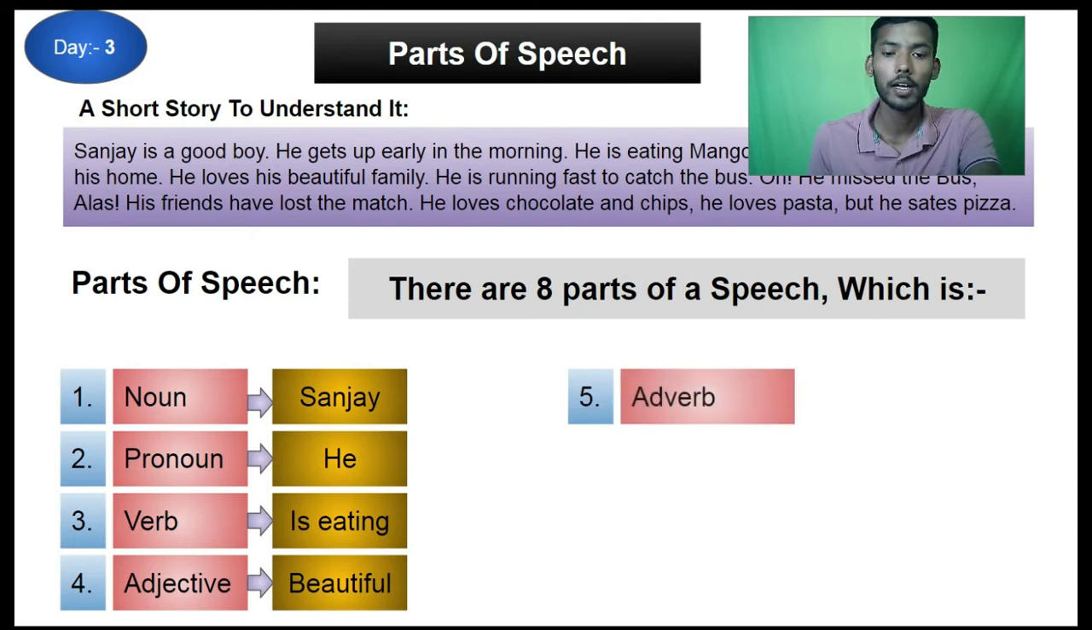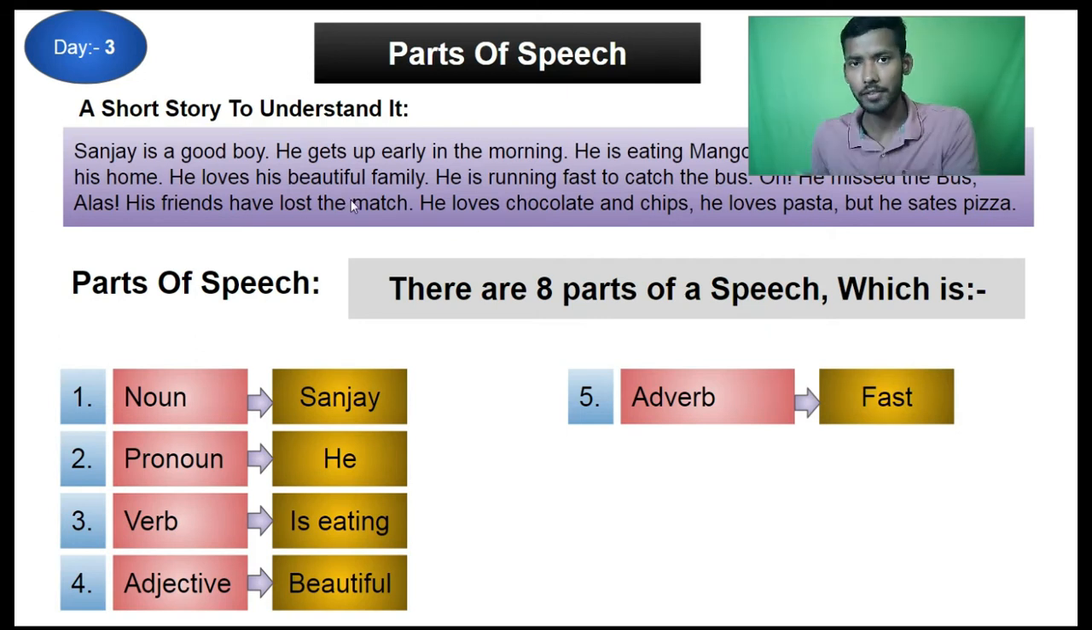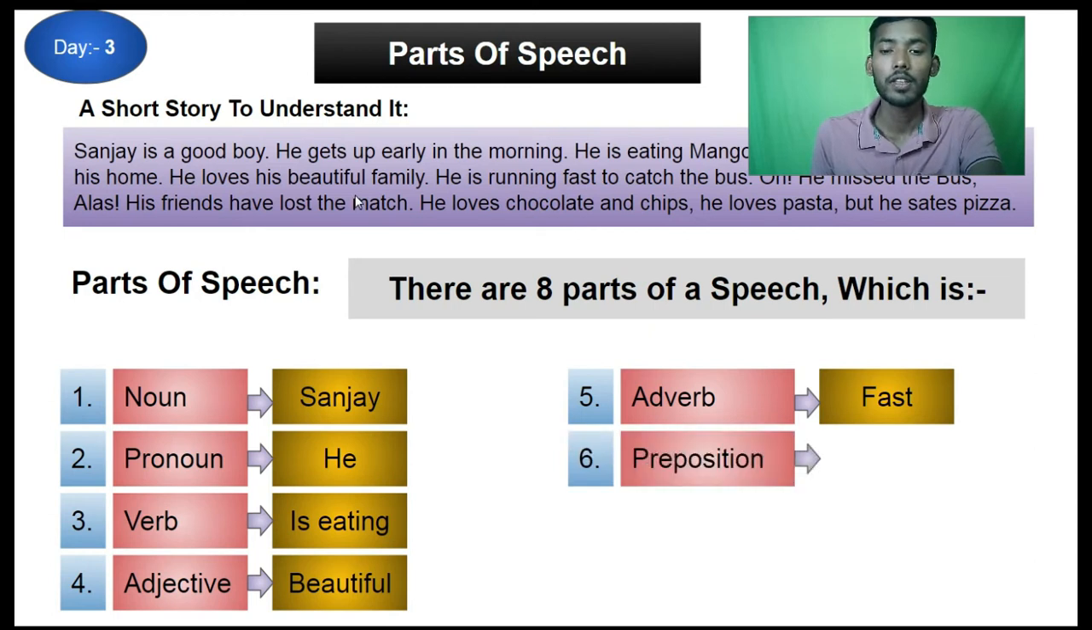Next one, number 5, is adverb. Here the adverb is like fast. He is running fast. He is dancing fast. He is speaking fast. He is speaking slow. He is running very slow. These are all adverbs, like fast, slow, and there are lots of adverbs. Definitely we will cover them. Number 6 is the preposition.